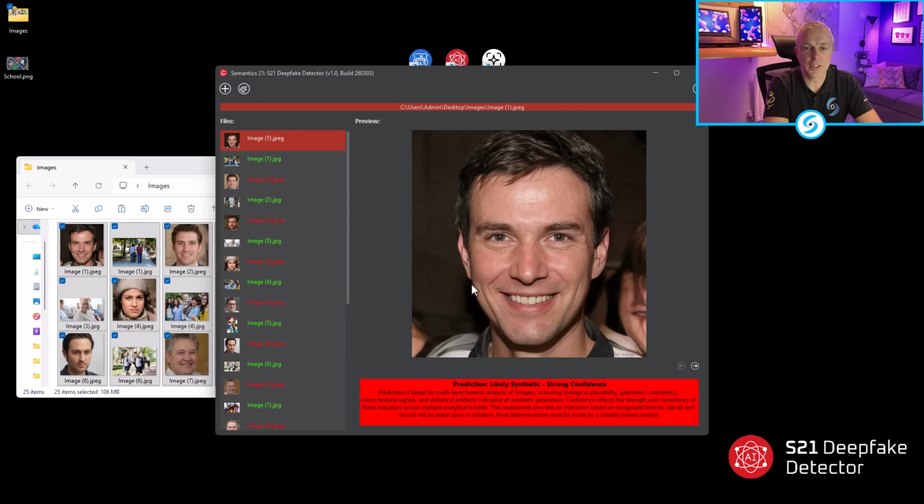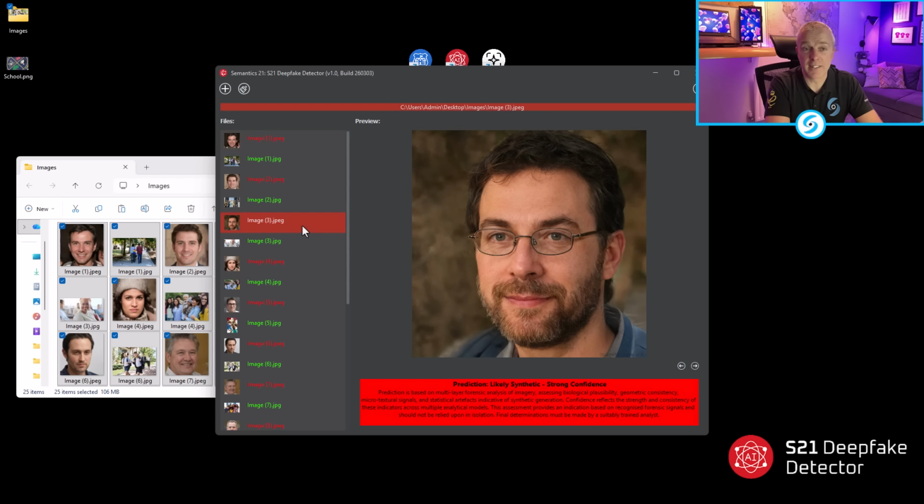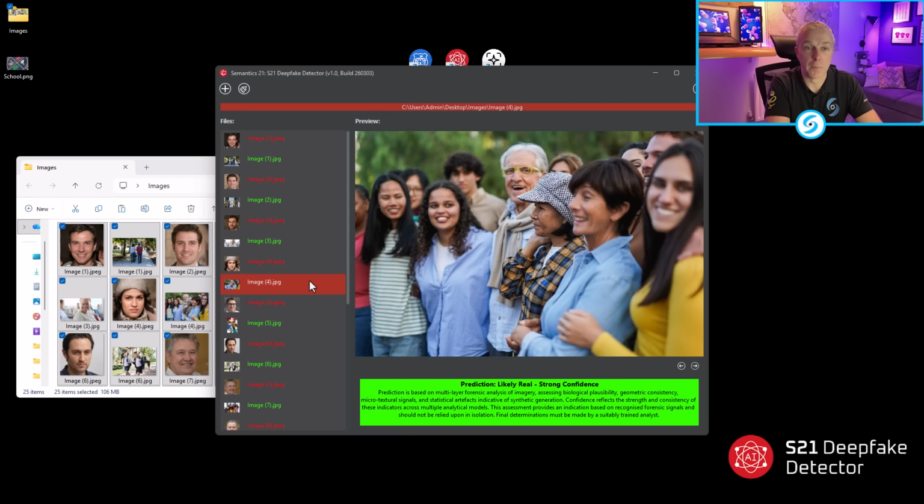So once that process is done, we can see on the application that the images are being displayed in the center, and on the left hand side there are all of those files that we've added. It's really simple. We've color coded it so that if they are red, they are believed to be AI created, and if they are green, we've determined that they are real. We then give you a confidence level and also an explanation at the bottom of the image of why we think it has been AI generated. So for transparency purposes, we can tell you the points that we're trying to detect in the image and why we would come to that conclusion that it is AI generated or AI edited.